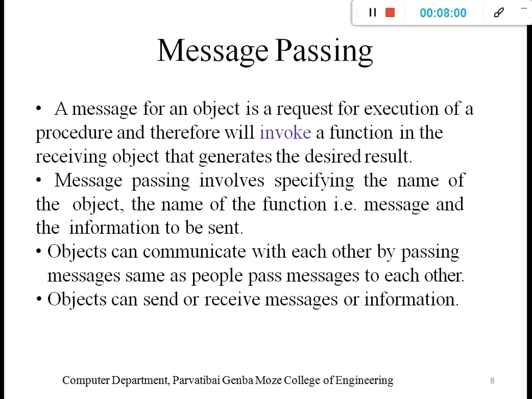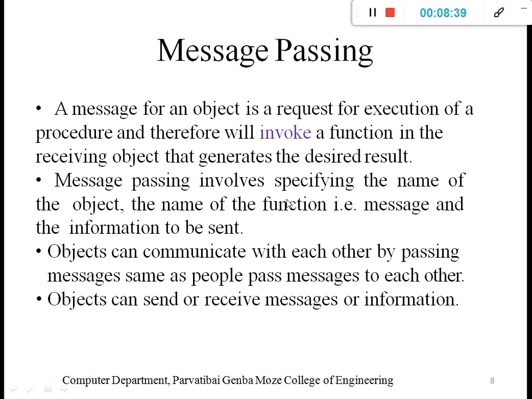Then message passing, which we already understood, is simply a communication method. When the instructor says run, the particular student takes action to run. Same thing: the instructor sends a message to a student, that is message passing, or the message may execute some functionality. A message for an object is a request for execution of a procedure, and therefore will invoke a function in the receiving object that generates the desired result. That is simply the process.